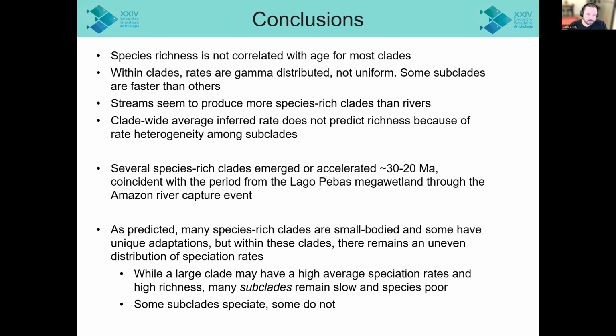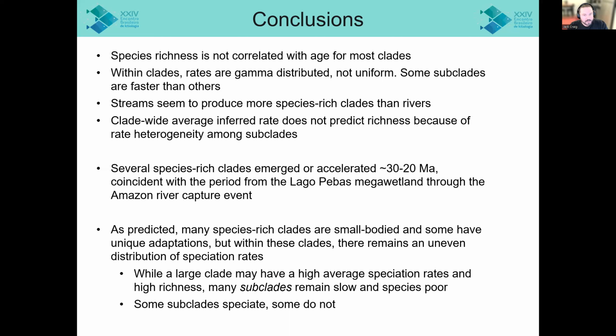We also note that several species-rich clades emerged or at least accelerated in their diversification around 30 to 20 million years ago. And this is coincident with the period in time characterized by the Lago Pebas mega wetland system and the Amazon River capture event.